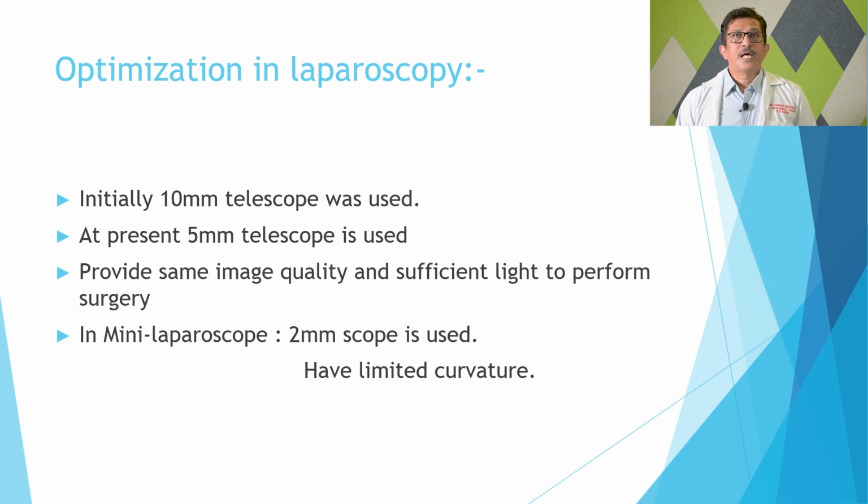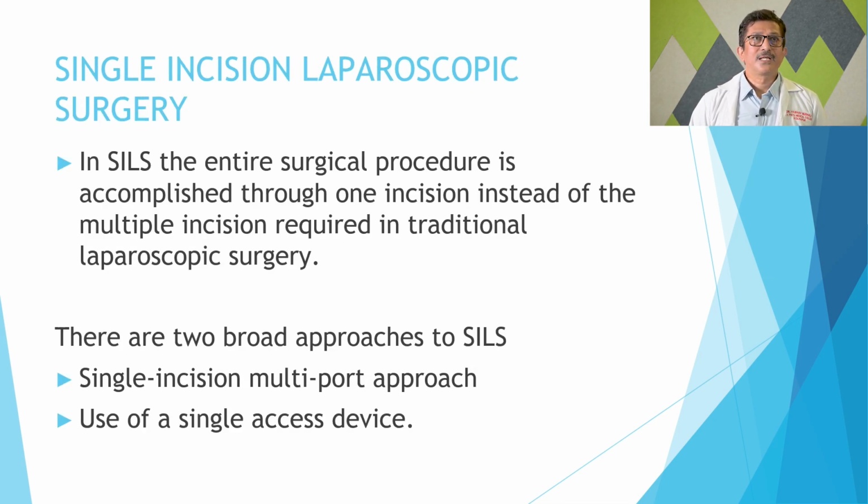This is another laparoscopic procedure which has come into practice, that is SILS, single incision laparoscopic surgery. The entire surgical procedure is accomplished through one incision instead of the multiple incisions required in traditional laparoscopic surgery. As I have shown in the previous picture, there are 3 or 4 trocars placed on the abdomen, but here only a single incision is taken and all ports are inserted through the single incision. Single incision multi-port approach, or it can be the use of a single access device.